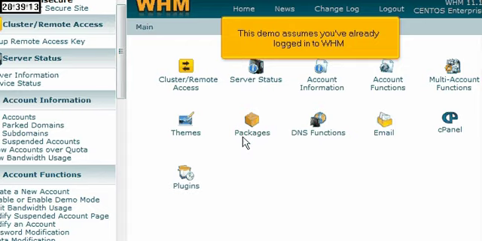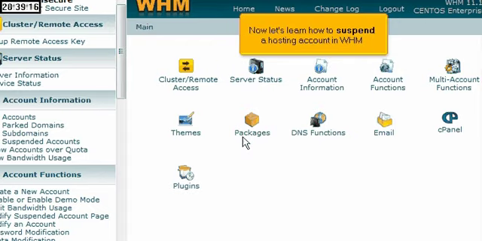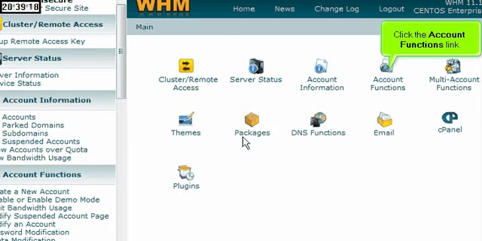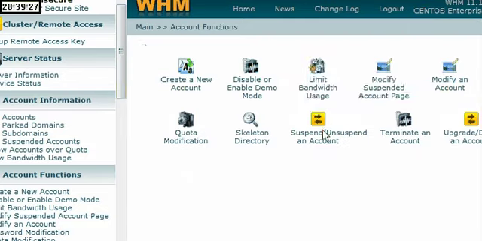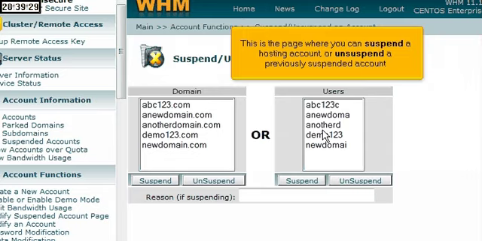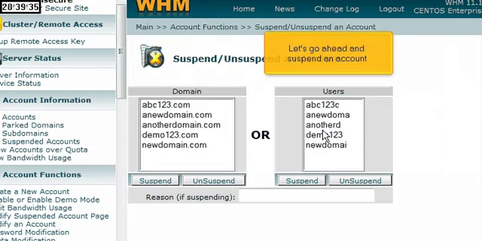Now let's learn how to suspend a hosting account. Click the Account Functions link. Now click the Suspend, Unsuspend an Account link here. This is the page where you can suspend a hosting account or unsuspend a previously suspended account. Let's go ahead and suspend an account.